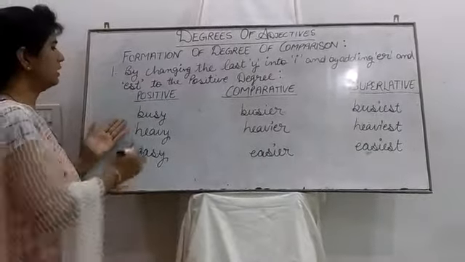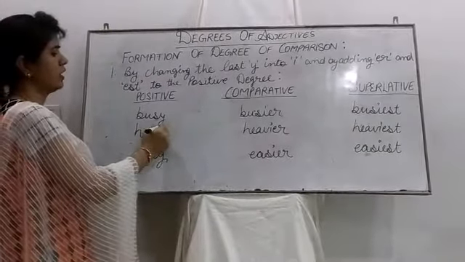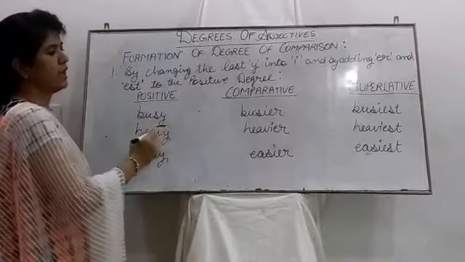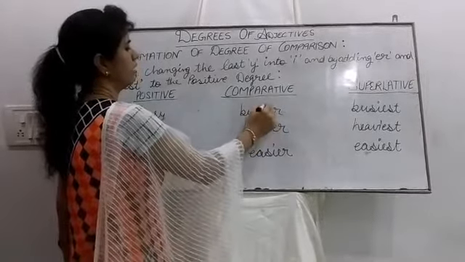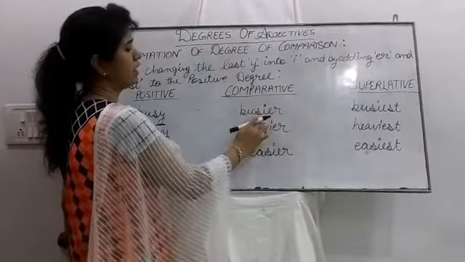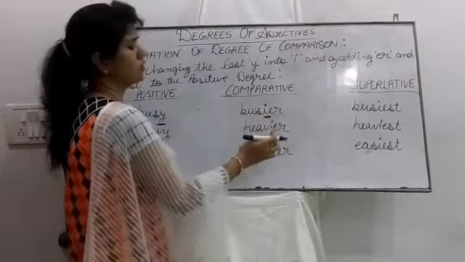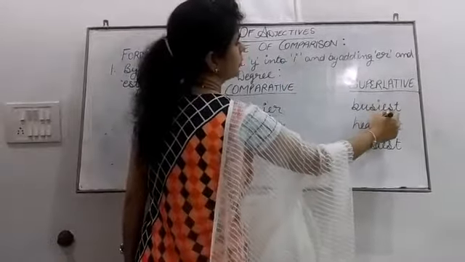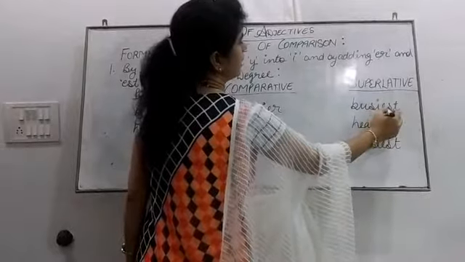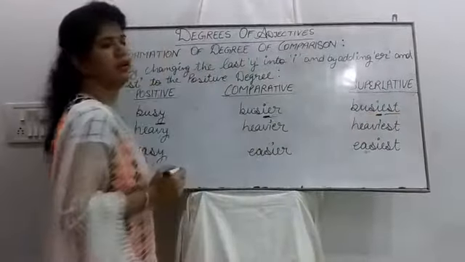Here busy, its last letter is Y, and it's removed, and instead of Y we have added I, and ER is also added with it. Here also Y is removed and I is added, and EST is also added.